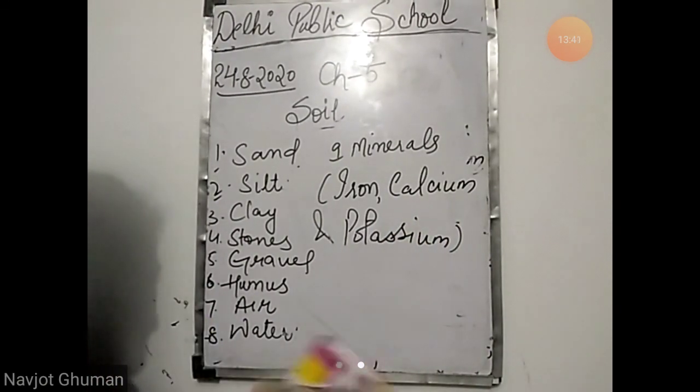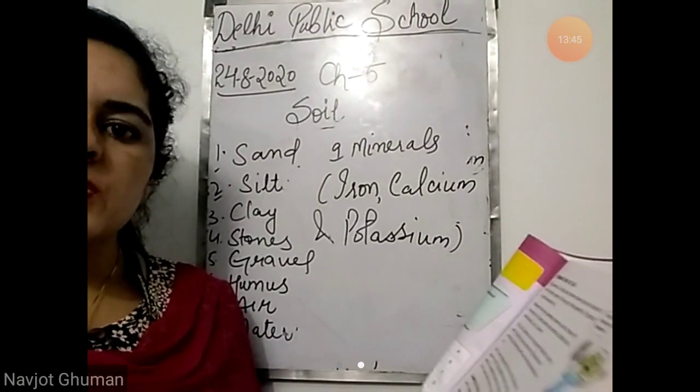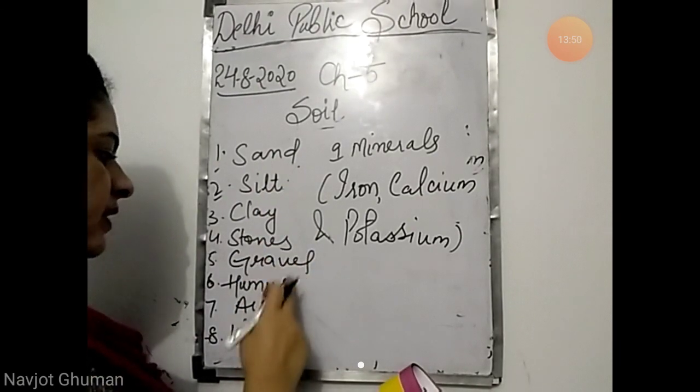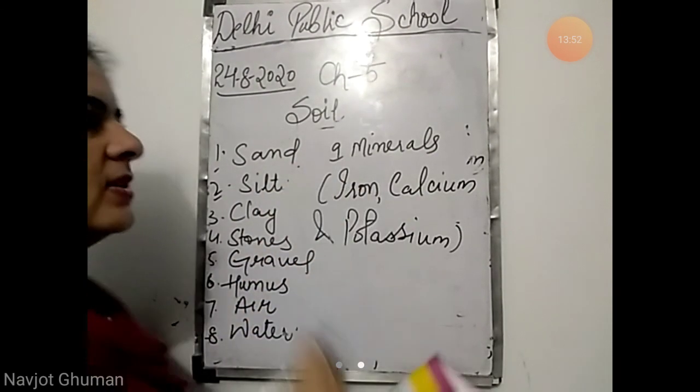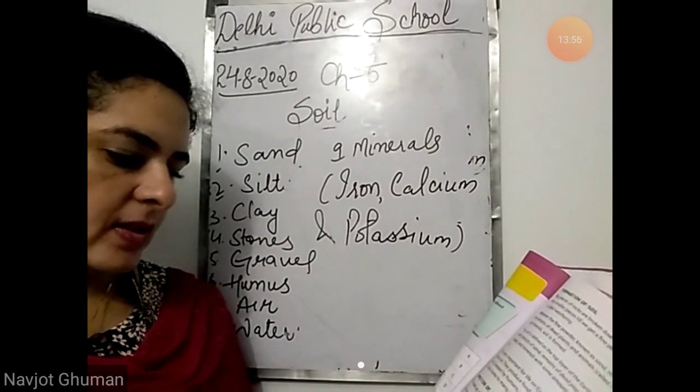So these are the things that are present in soil. So this is all about composition of soil: sand, silt, clay, stones, gravel, humus, air, water and minerals. So these are all the things that are present in the soil.